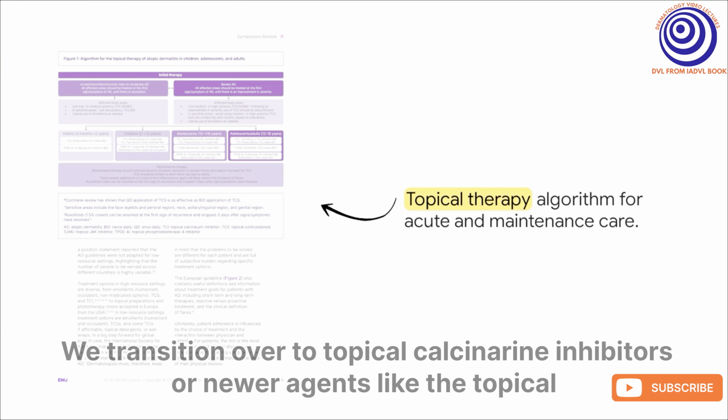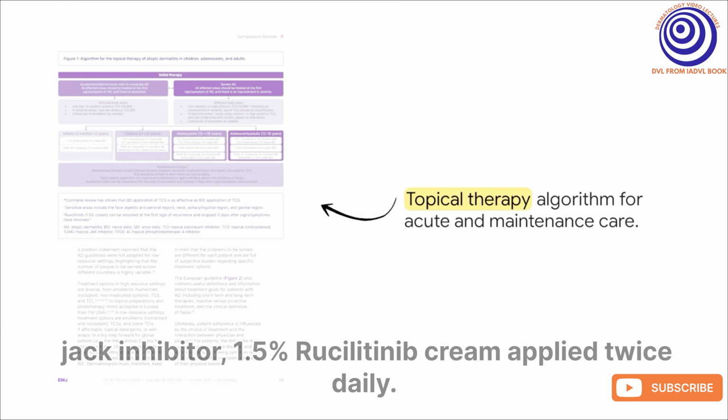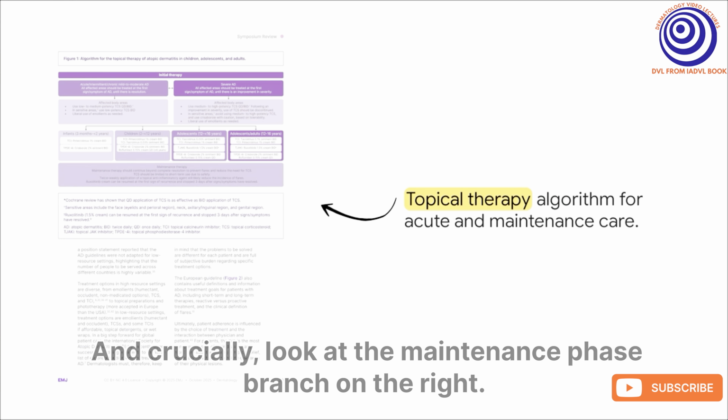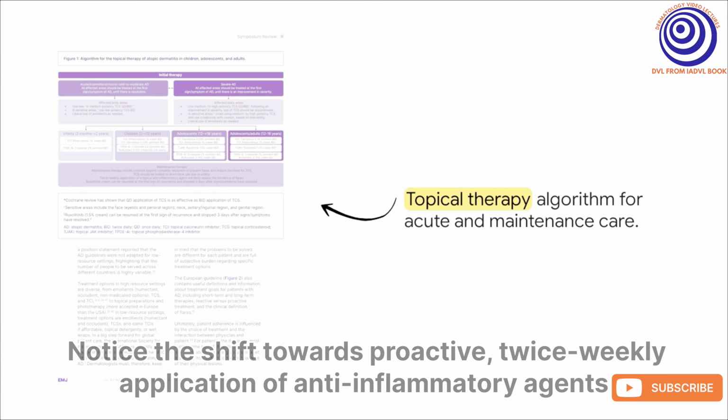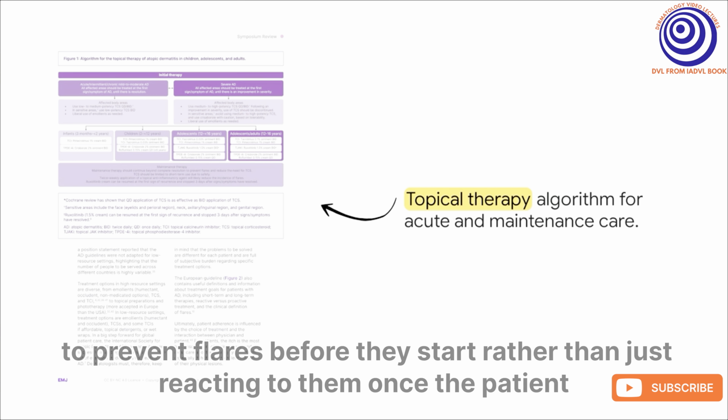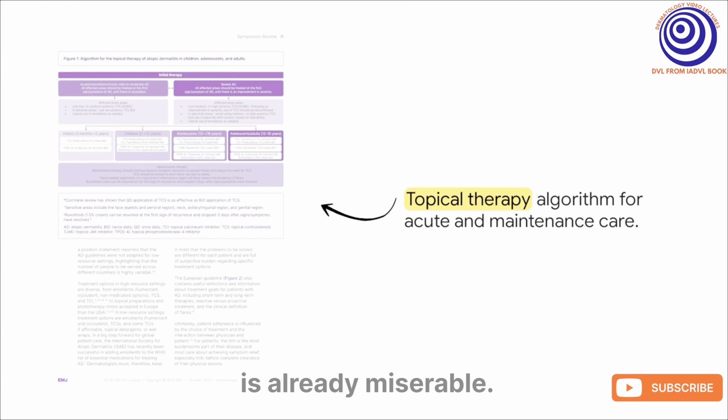We transition over to topical calcineurin inhibitors or newer agents like the topical JAK inhibitor 1.5% ruxolitinib cream applied twice daily. And crucially, look at the maintenance phase branch on the right. Notice the shift towards proactive, twice-weekly application of anti-inflammatory agents to prevent flares before they start rather than just reacting to them once the patient is already miserable.